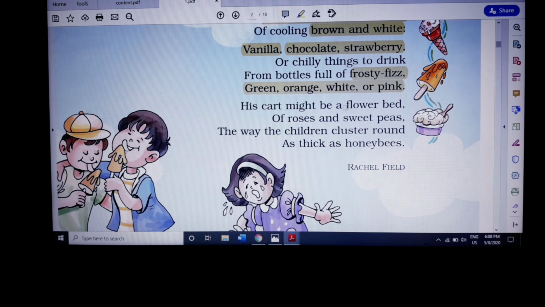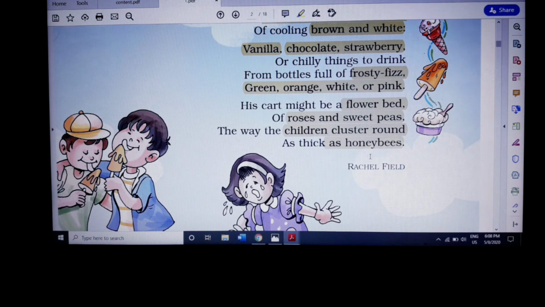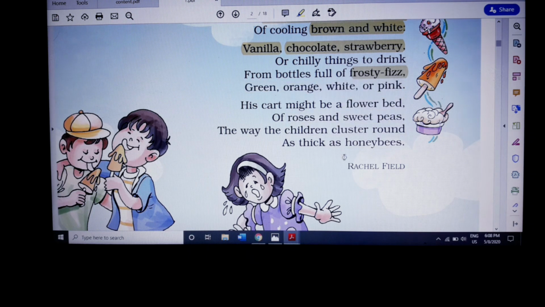His cart might be a flower bed of roses and sweet peas, the way the children cluster round as thick as honeybees. So like a flower bed which has different varieties of flowers, different fragrance, different smell, filled with nectar, his ice cream cart also has different varieties of chocolate ice cream, vanilla ice cream, strawberry ice cream, like sweet nectar, and drinks, where like honeybees, the children come and cluster around to buy the ice cream and enjoy in this hot summer season.